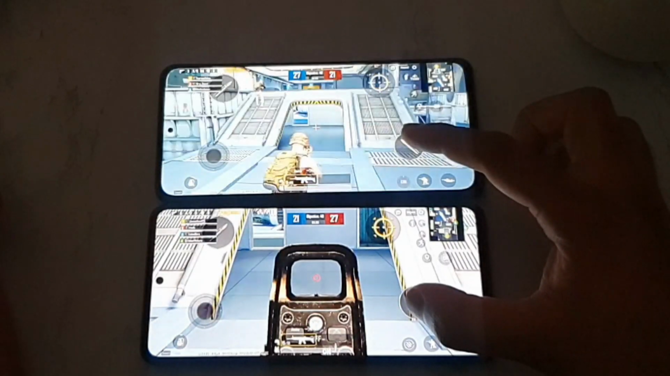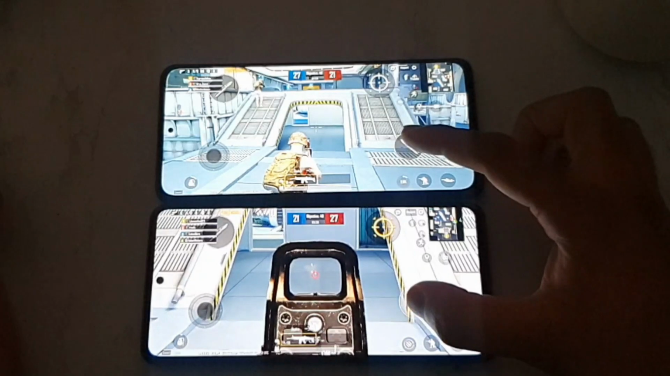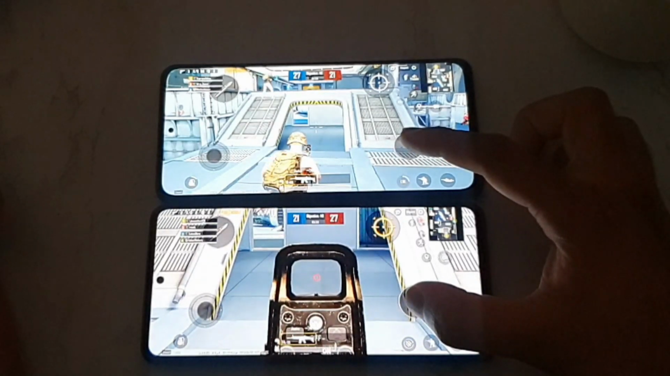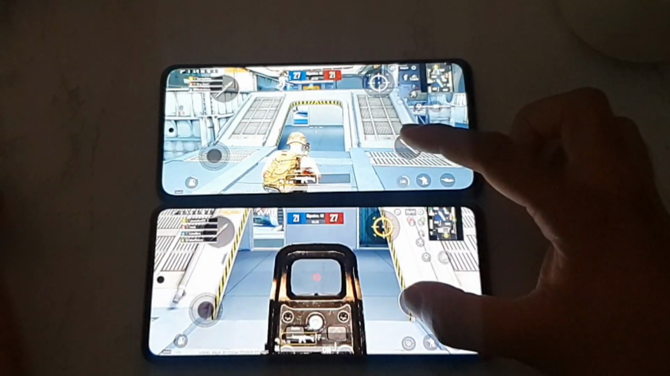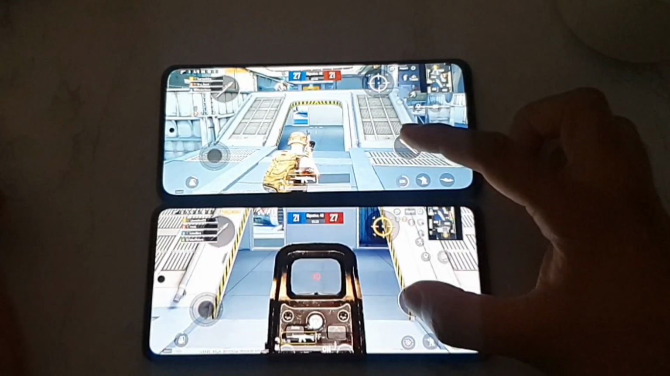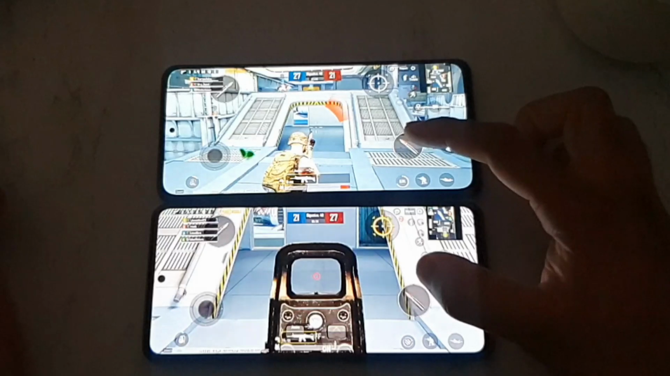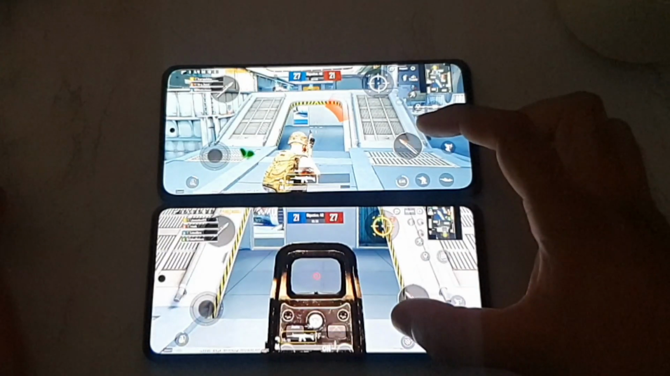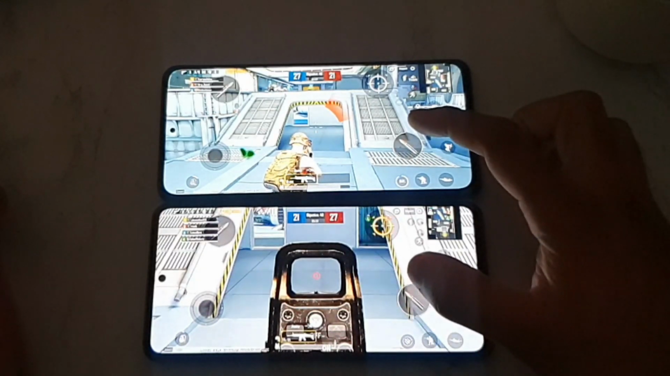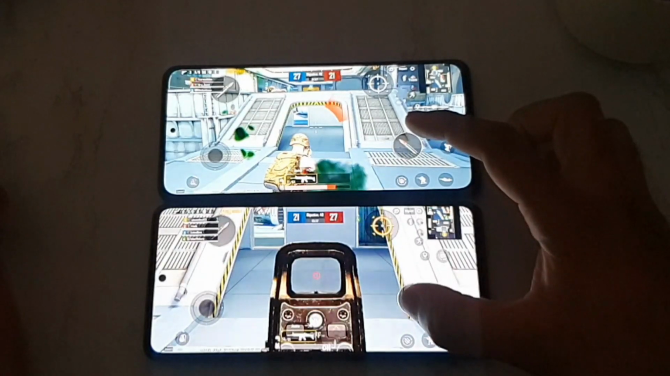But right now in the slow motion shot testing, both have the same kind of reactions. They show the reaction when you're trying to fire. That is what I observed this time. And in case you want me to test any other game particularly, make sure to comment below. I'll do that game test as well very soon.